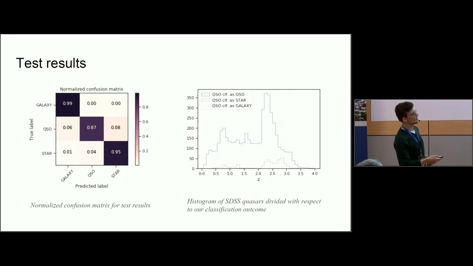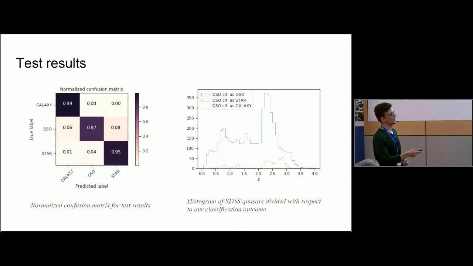And here you can see that from our predicted labels, what we predict to be quasar will have some contamination with stars. And also from the true quasars, some of them are classified as stars and some of them classified as galaxies. So those are the groups here. This allows us to see where the contamination will be coming from.